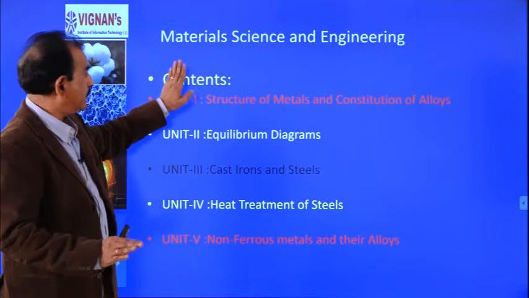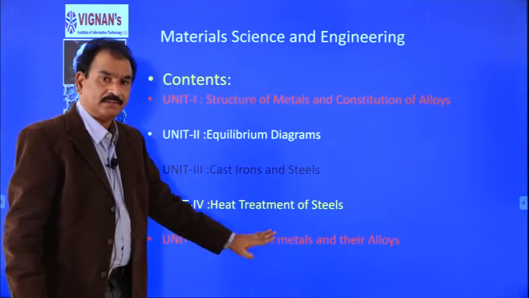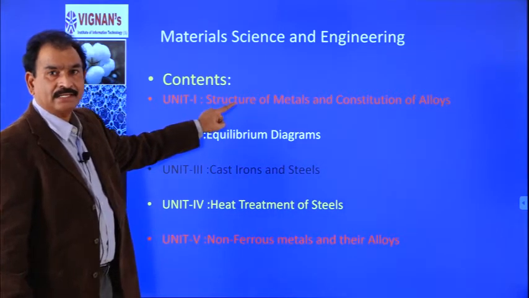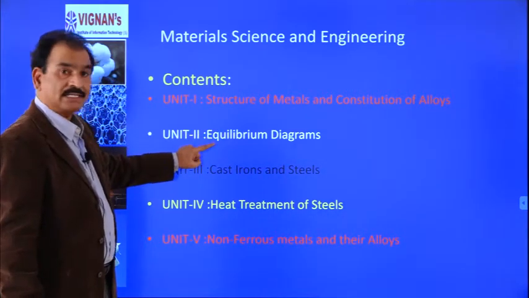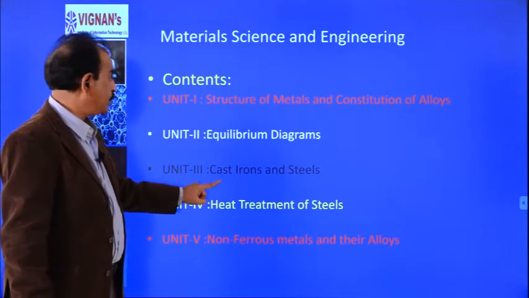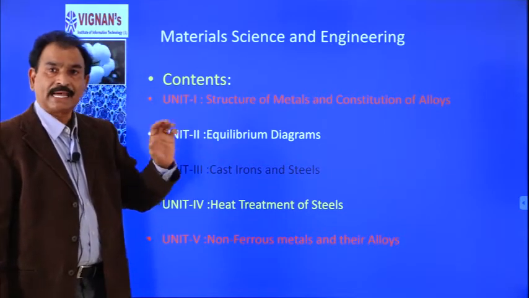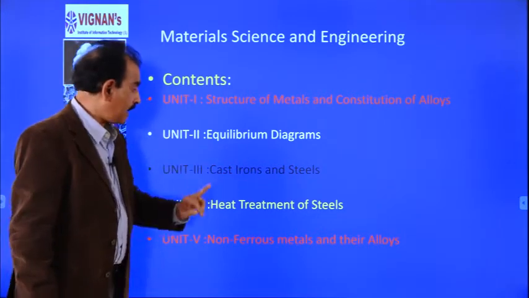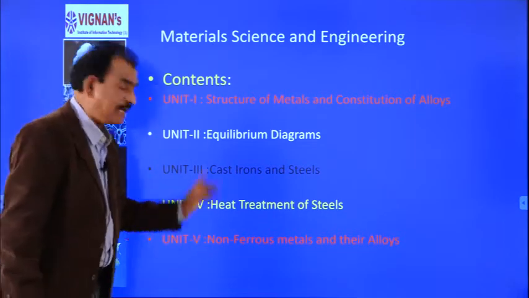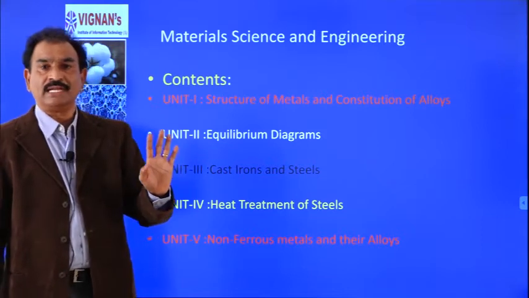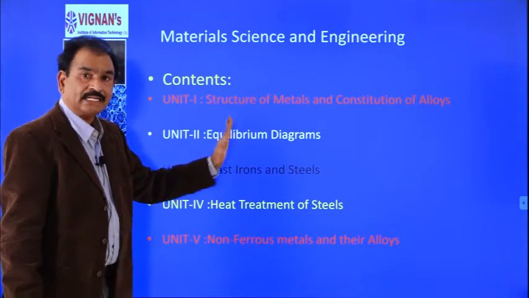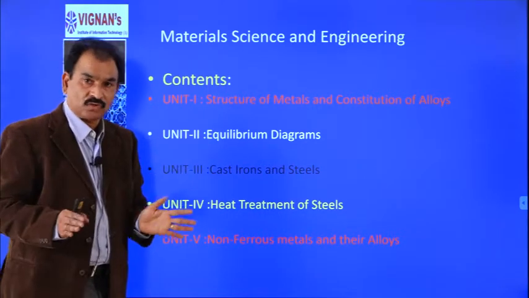So, this is about the course content. In the first unit, we discuss the structure, defects, etc. In the second unit, we discuss phase equilibrium and phase diagrams. In the third unit, we discuss cast irons and steels. In the fourth unit, we discuss heat treatment. And finally, in the fifth unit, we discuss non-ferrous materials. So, this is the content of our whole course.